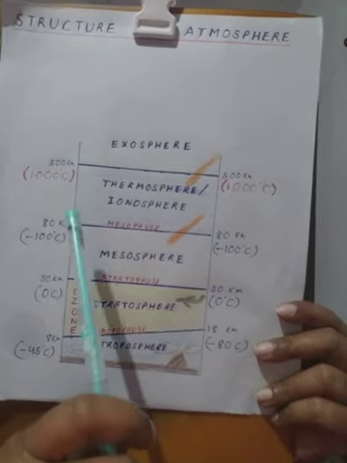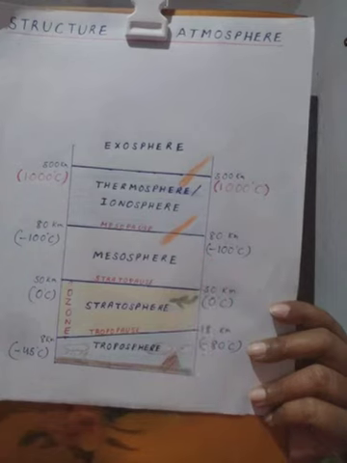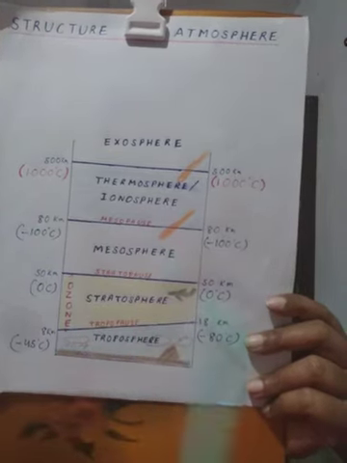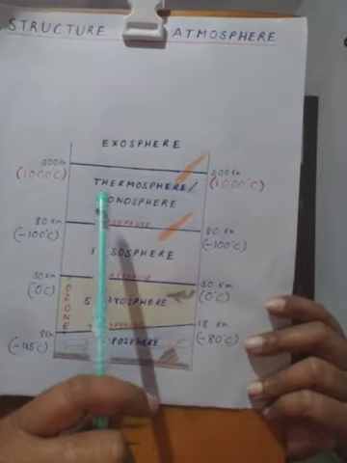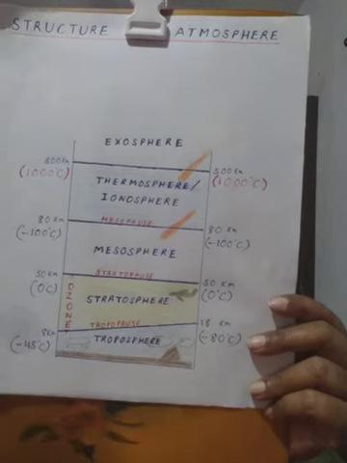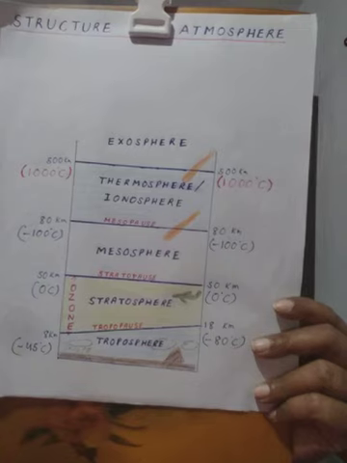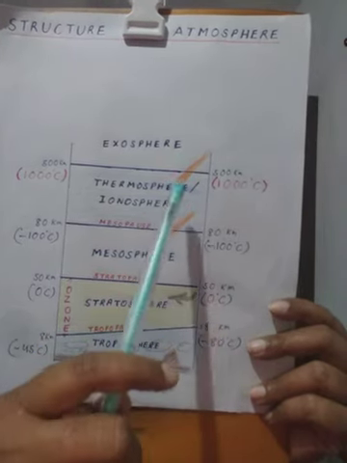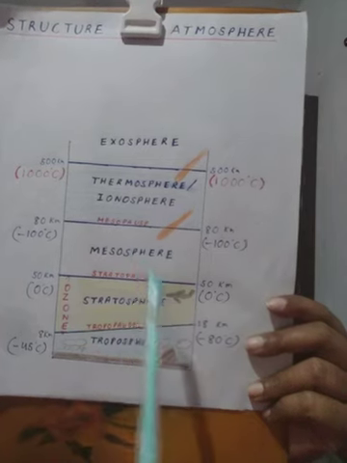Thermosphere extends from 80 kilometers to nearly 480 or 500 kilometers, and this layer absorbs ultraviolet as well as X-rays of the sun, and that's how temperature may get increased up to 1000 to 1500 degrees centigrade. And so it can burn up the incoming meteors from the space, and thus it protects us.